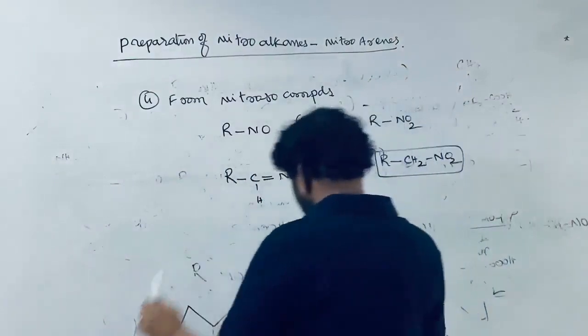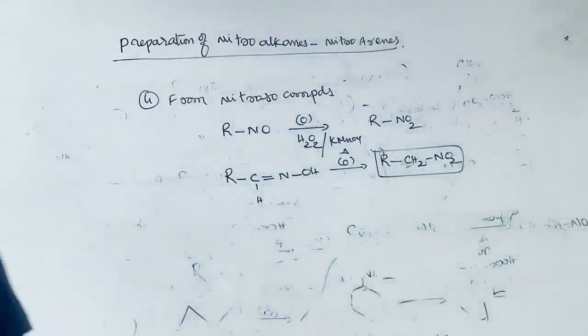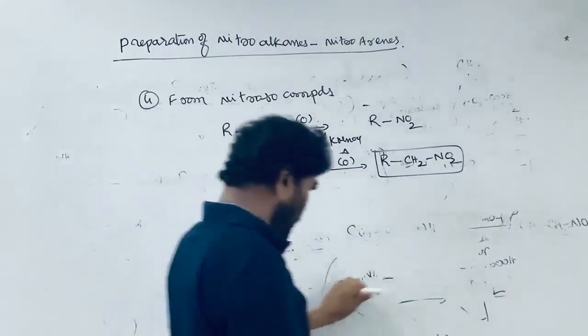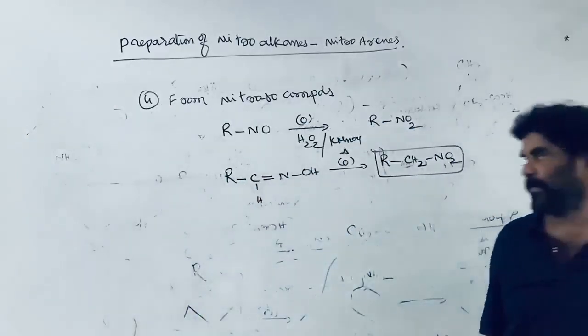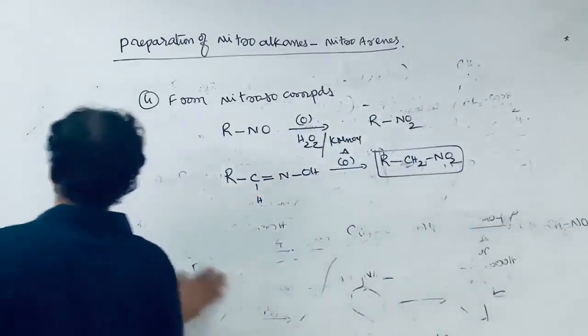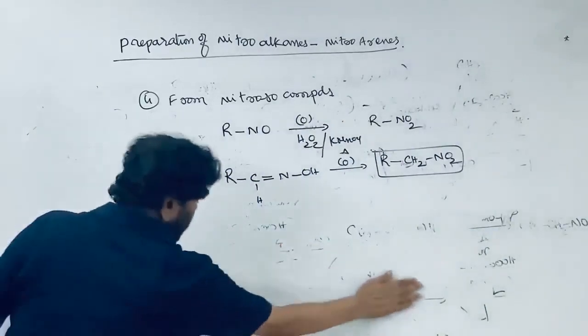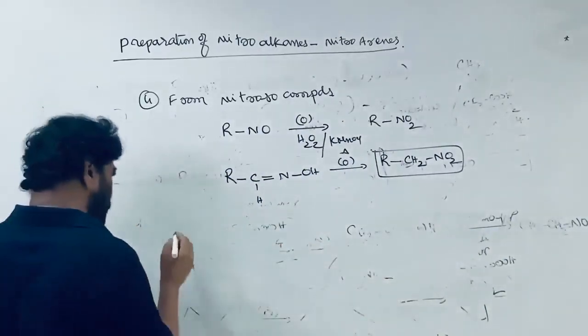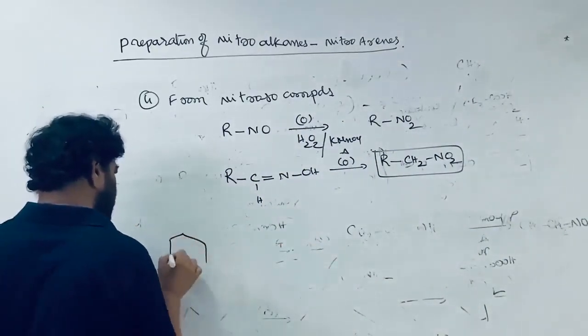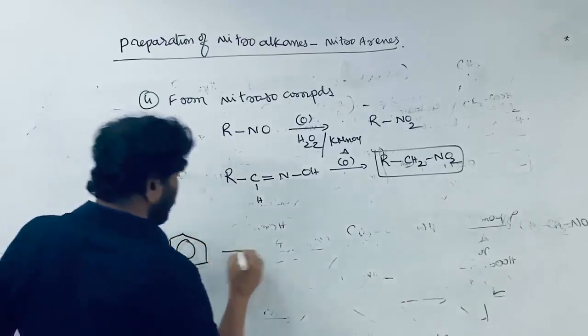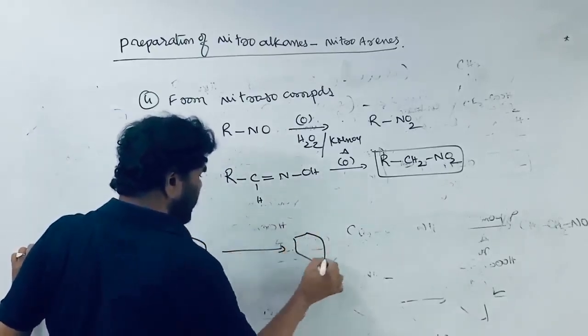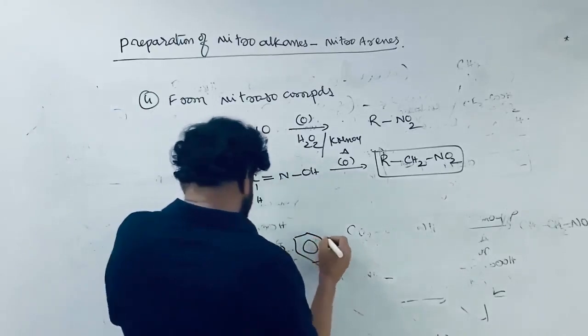If you come to the nitroarenes, the nitro aromatic compounds, we have already prepared benzene to nitrobenzene. Benzene to nitrobenzene is an electrophilic substitution reaction.